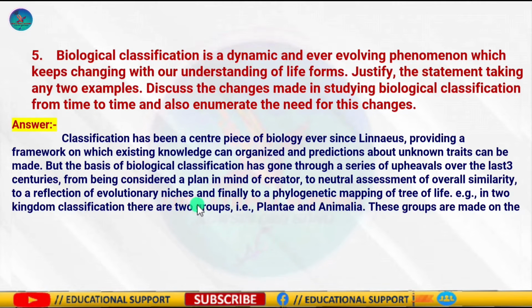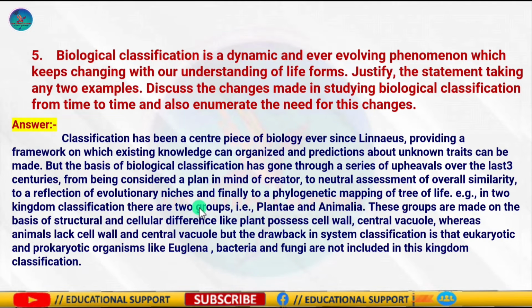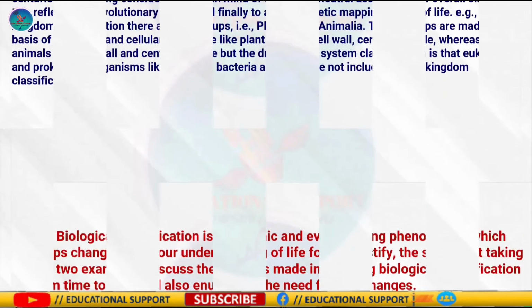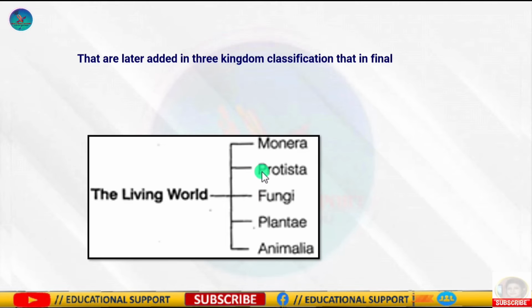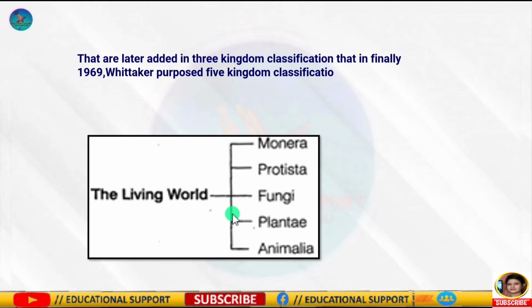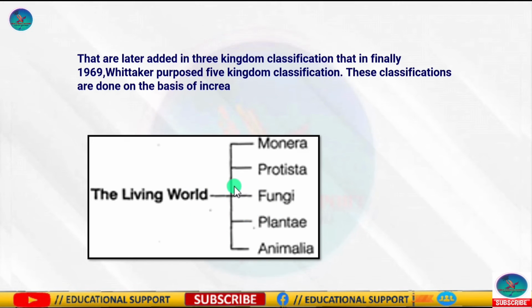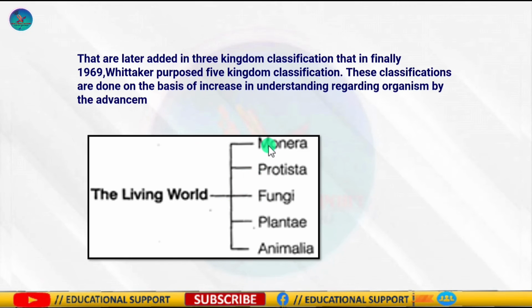The most accepted classification is the five kingdom classification, which was proposed by Robert Whittaker. It takes into account structural organization and phylogenetic relationship while classifying. For example, all the prokaryotes have been kept under one kingdom, that is kingdom Monera. So, in my opinion, the statement is true.